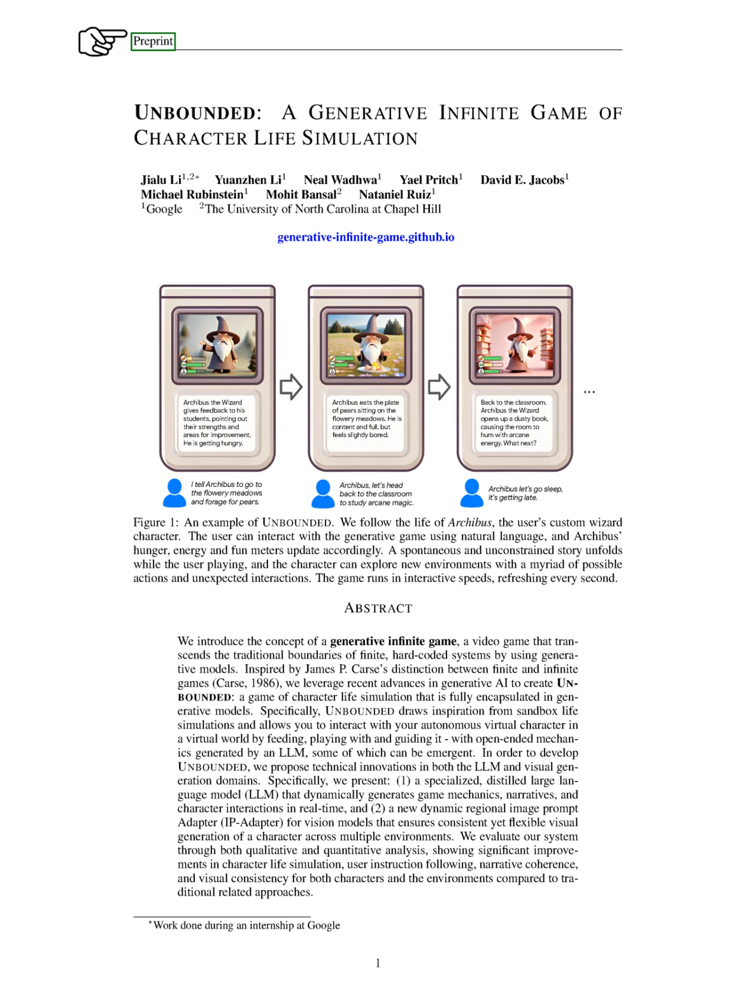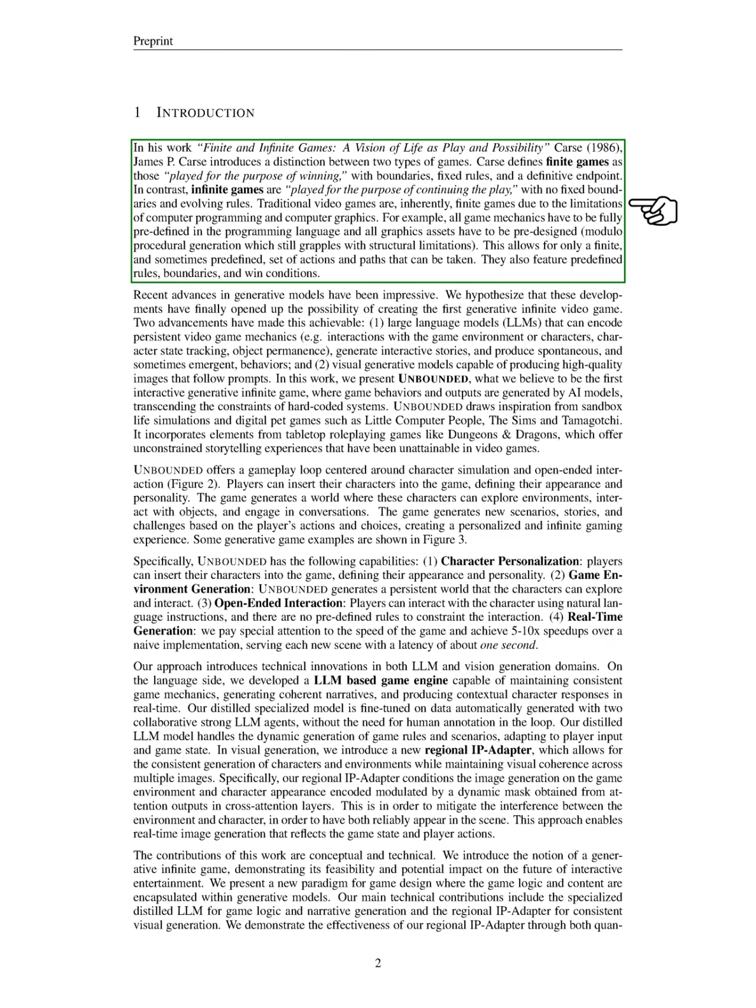Section: Introduction. In this section, we explore the ideas presented by James P. Carse in his work, Finite and Infinite Games, A Vision of Life as Play and Possibility. Carse distinguishes between two types of games: finite games, which are played to win and have set rules and endpoints, and infinite games, which are played to keep the game going, with flexible rules and no fixed boundaries.